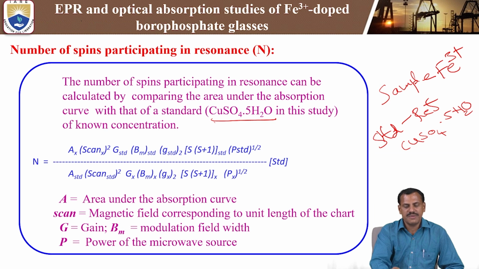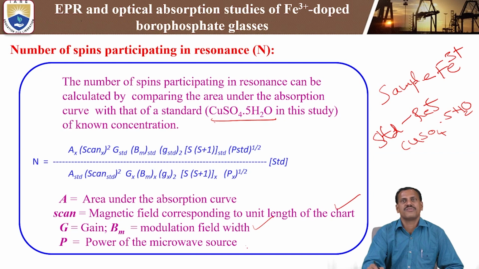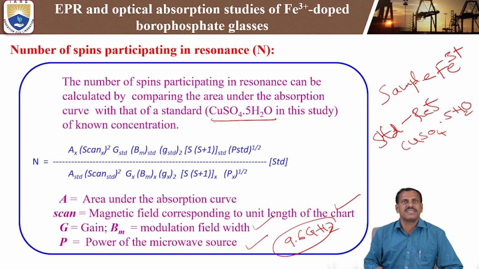Scan means magnetic field corresponding per unit length of the chart. G is gain, and modulation field is how much modulation we are using for analyzing the EPR spectrum. P is the power of the microwave source. At the microwave frequency 9.6 gigahertz that you are using, how much power are you using? That value you have to use, and you have to calculate the number of spins participating in the resonance. By using this formula, we can calculate the number of spins participating in the resonance in EPR spectrum analysis.